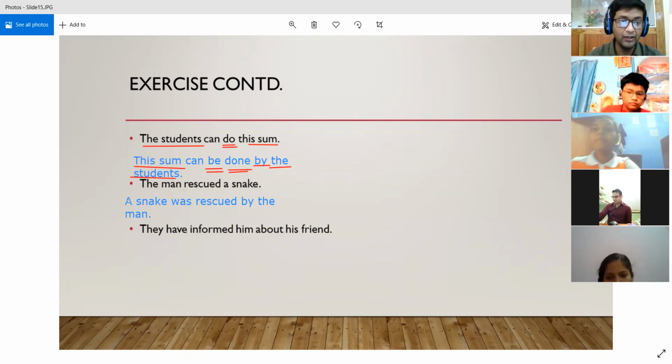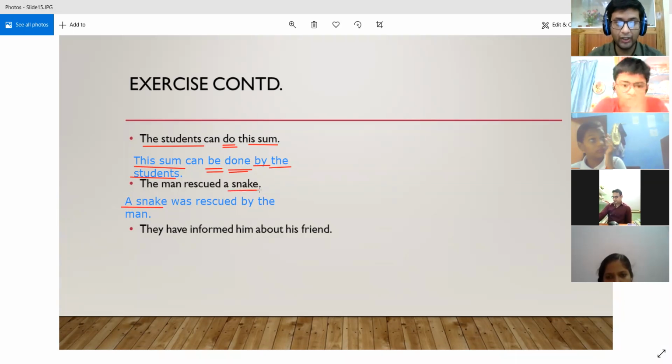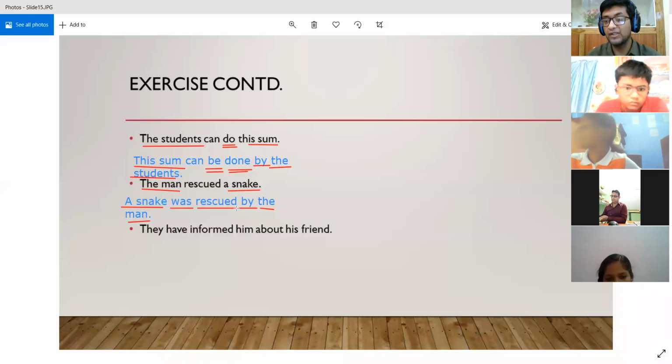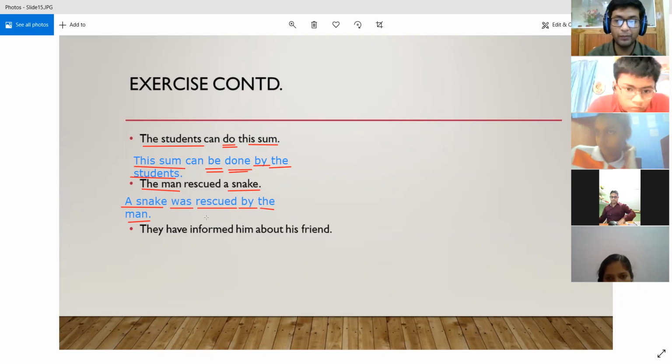So what happened here is we made a snake, that was the object in the active voice, the subject, and the man, that was the subject in the active voice, the object in the passive voice, right? And we have placed the preposition by in front of it. Then we have placed the correct form of the be verb, that is was over here, because the sentence in the active voice is in the simple past, and rescued is the third form of the verb rescue. The first form is rescue, the second form is rescued, and the third form is also rescued. So a snake was rescued by the man.